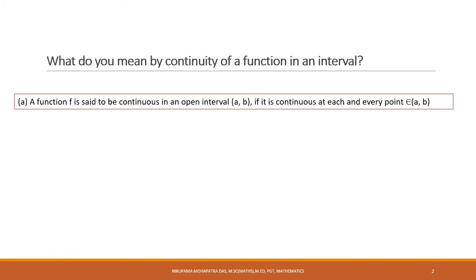So what do we mean by continuity of a function in an interval? We can consider two cases here. The first case is f(x) is continuous in an open interval (a, b). If f is a function which is continuous in an open interval (a, b), it means it is continuous at each and every point belonging to that interval.